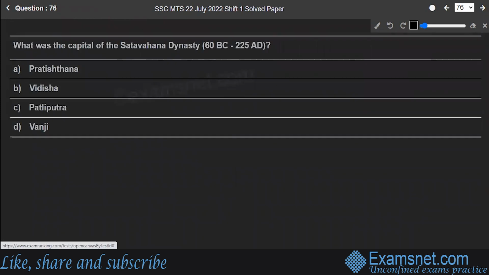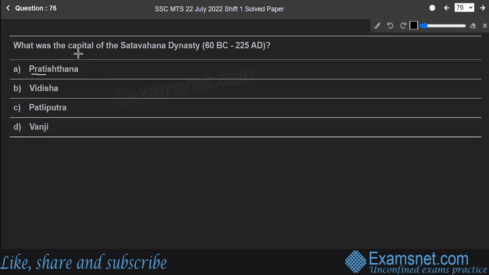That is the GK section for your paper. Here's the first question for that. Which was the capital of the Satavahana dynasty, 60 BC to 225 AD? Was it Pratishthana, Vidisha, Patliputra, or Vanji? Well, the correct answer to the question is Pratishthana.